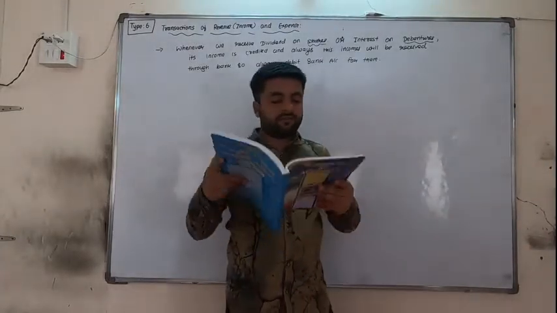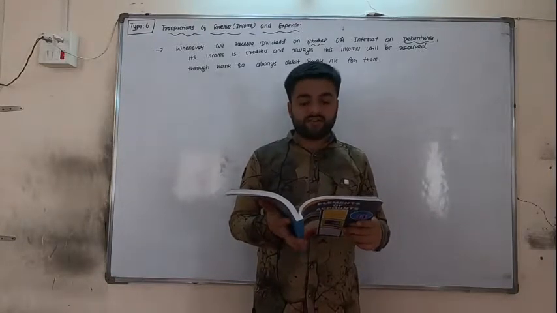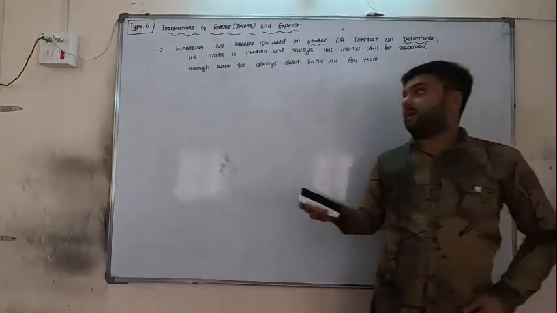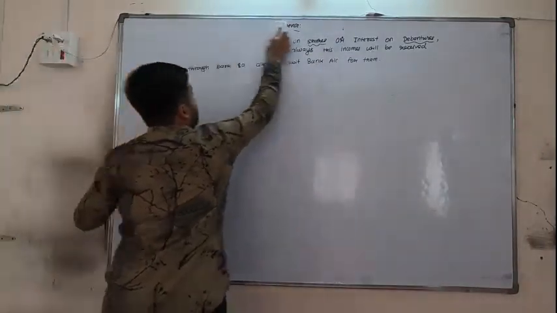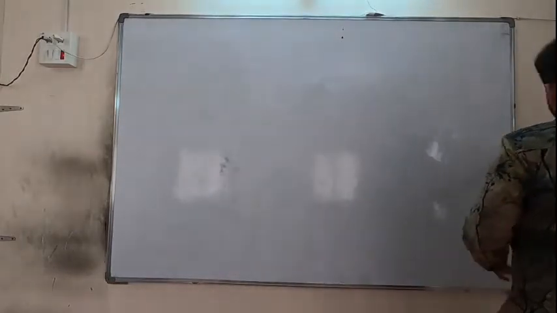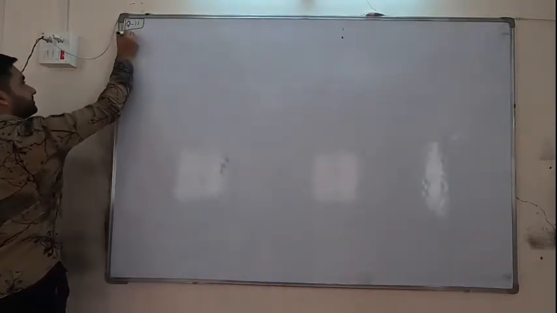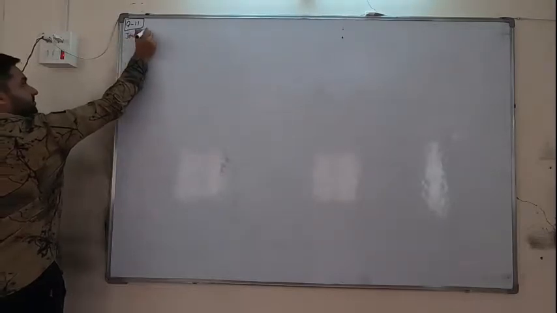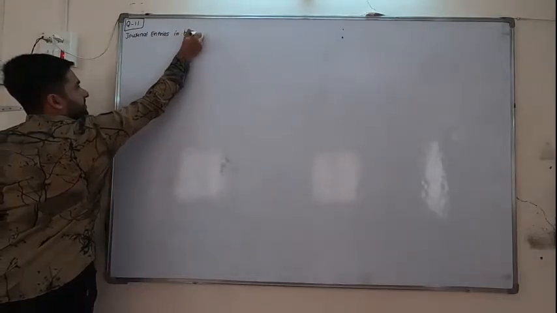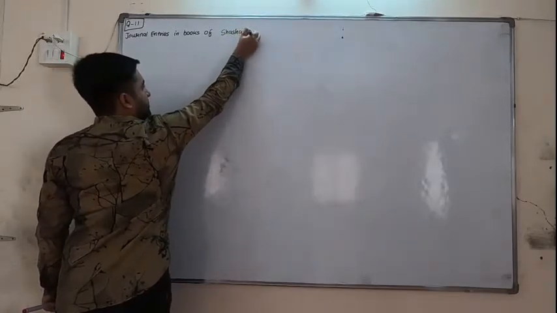11th question. For the following transactions of May 2014, so here the month is May 2014. Write journal entries in the books of Shashank. Name of the party is Shashank. So we are going for Mr. Shashank. Question number 11. Journal entries in books of Shashank.